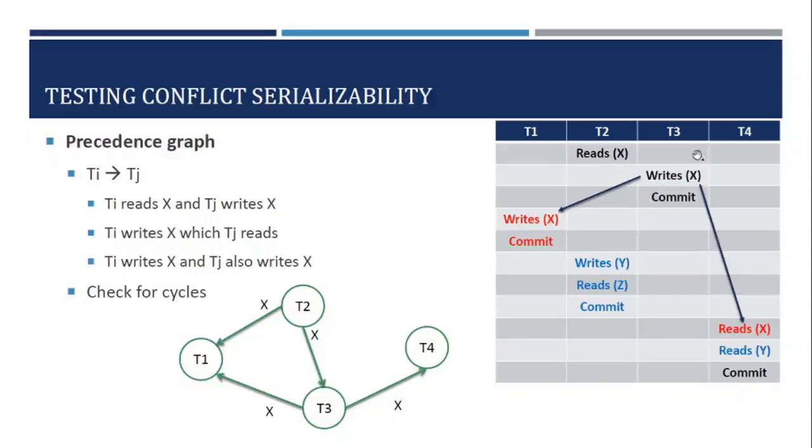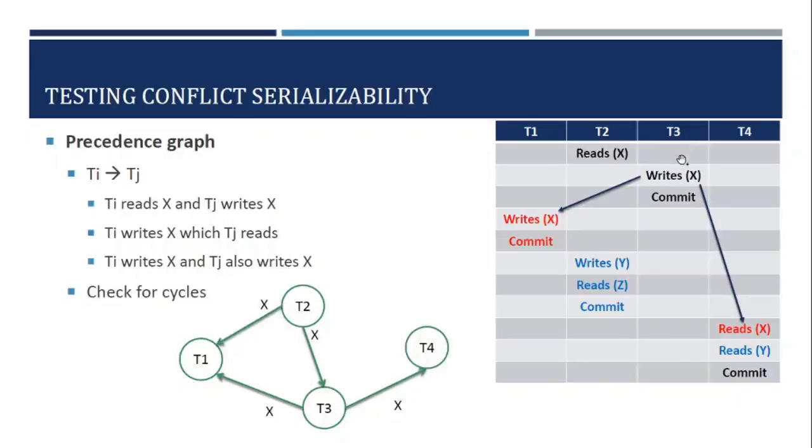Next, starting with T3. T3 writes X and T1 also writes X. So the value of X written by T3 has been overwritten by T1. So we create an edge from T3 to T1 for this conflicting operation, and it is labeled as X.